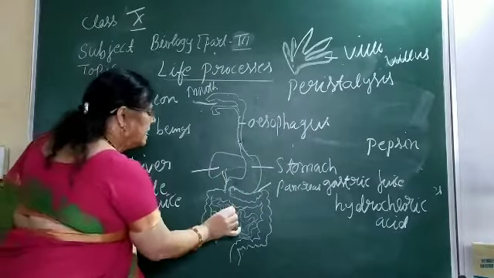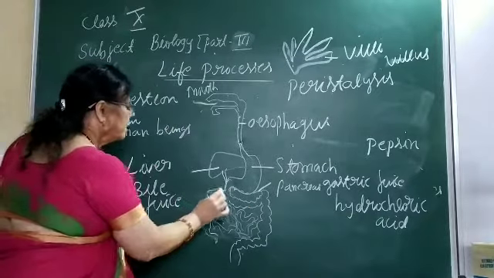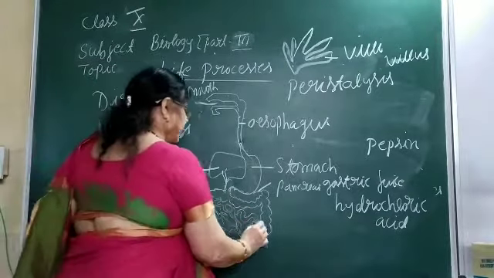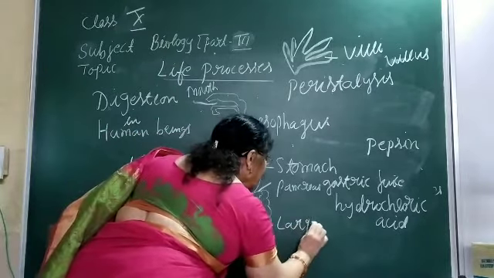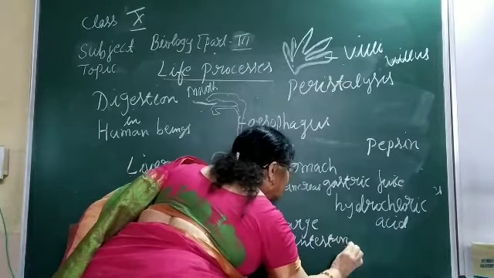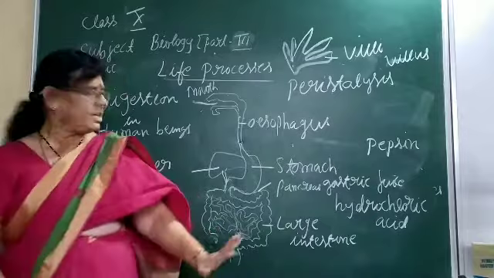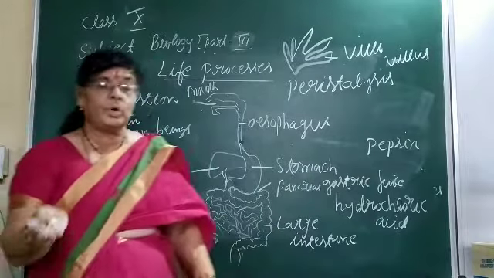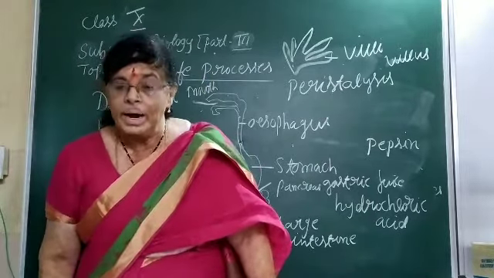Then the undigested matter that is left has to come to the large intestine. In the large intestine, the main function is to reabsorb the water and some salts.